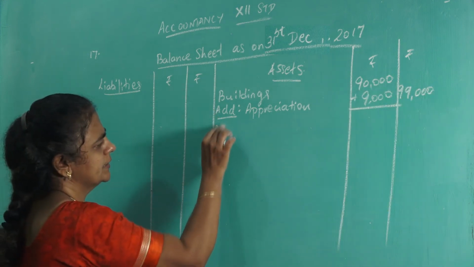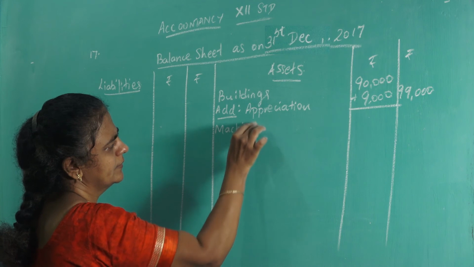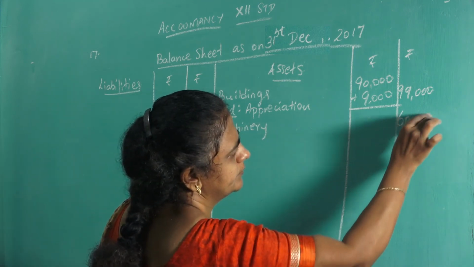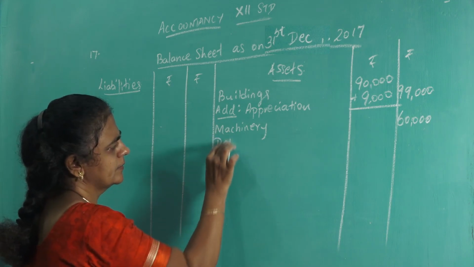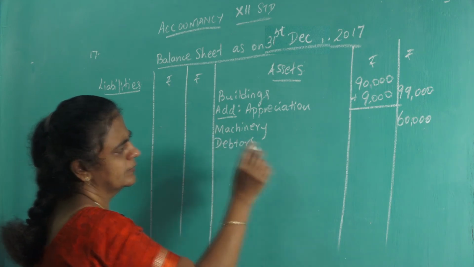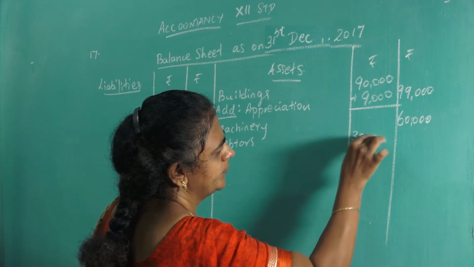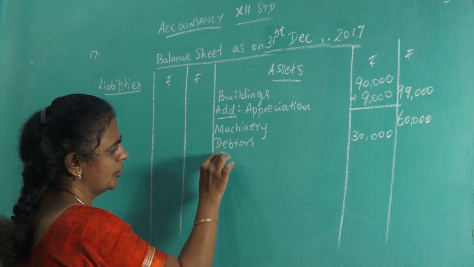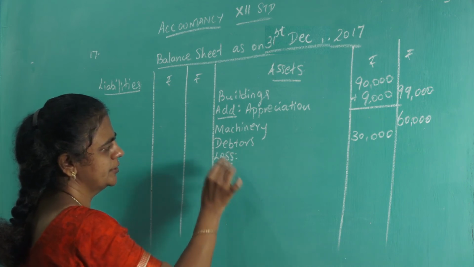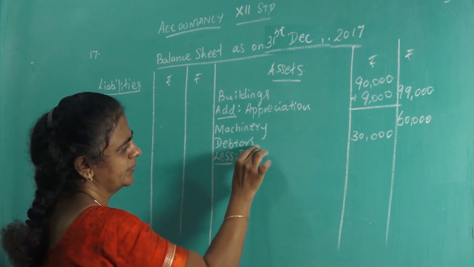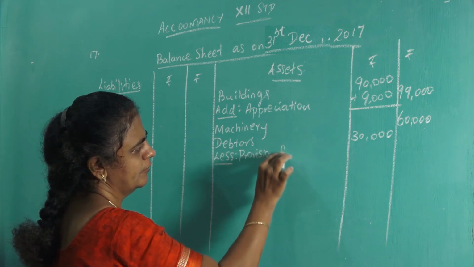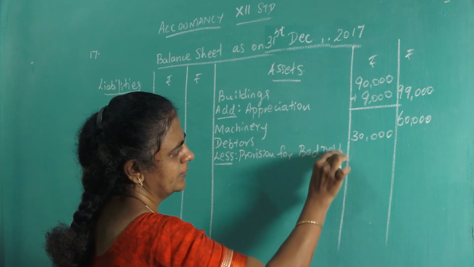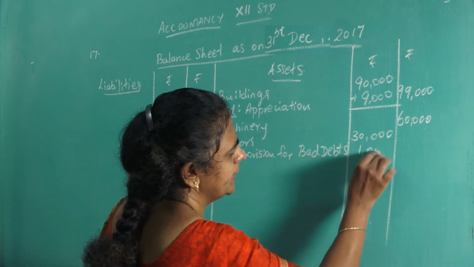Then next machinery, no adjustment for that. Machinery 60,000. Next debtors 30,000. You created provision. Provision is a loss. Subtract provision for bad debts 1,000 rupees.